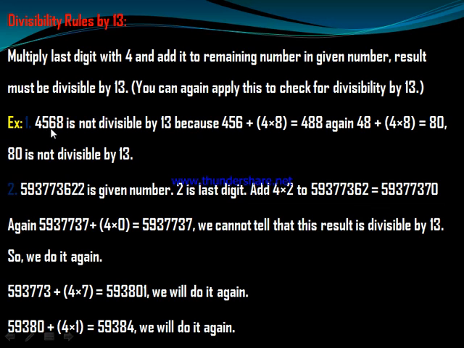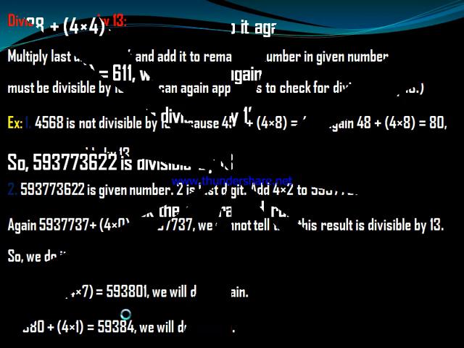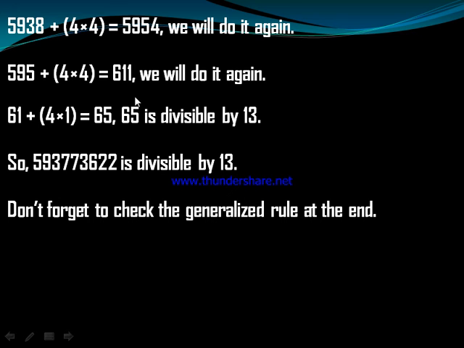Example, 4568 is not divisible by 13 because 456 plus 8 times 4, which is 32, gives 488. And then 48 plus 32 equals 80, which is not divisible by 13. Similarly, you can check other examples. This one is also a procedure to check.